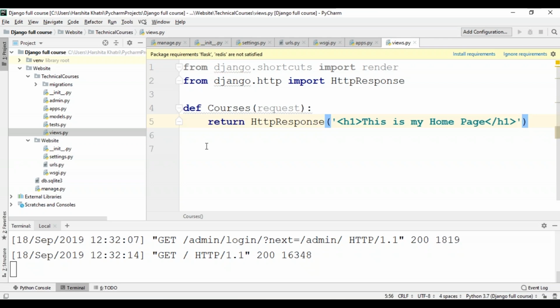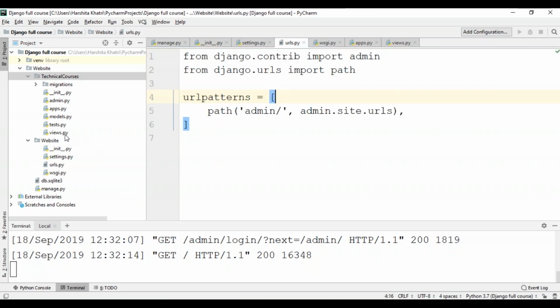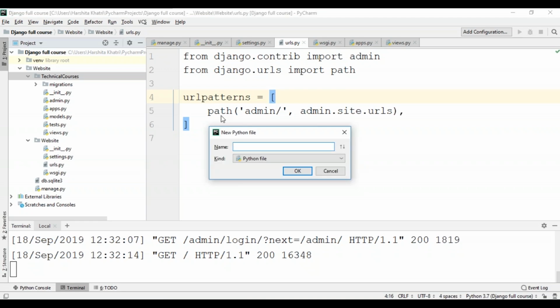But to make this function return what I want, I'll have to connect this views.py file to the urls.py file which is present in my project. So to connect the views.py file which is present in my app to the urls.py file which is present in the project, I'll have to create another urls.py file within my app. Now this is done because I do not want to mess up with the original urls.py file which is present in my project. So in case you have a number of URLs and apps to be returned, the original urls.py file present in my project can get too cluttered and that becomes messy. And to avoid that, I'm going to create another urls.py file within my app, which is also the conventional method.